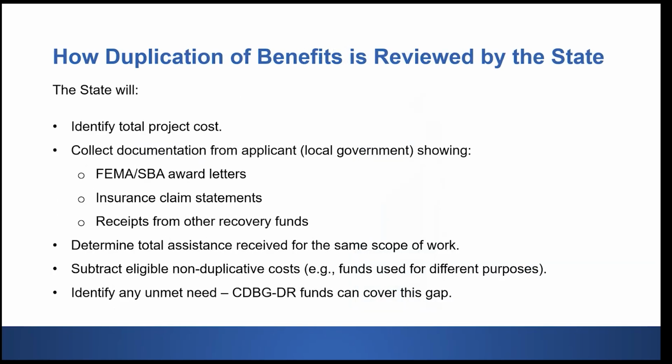Now, the state carefully reviews duplication of benefits before awarding the CDBG-DR funds. So they'll look at what assistance has already been provided, and then they'll compare that to the documented unmet need, and then calculate what, if any, CDBG-DR funds can be awarded. And this process ensures that no one is compensated again for that same cost and that federal dollars are used only where there's still a gap that exists.